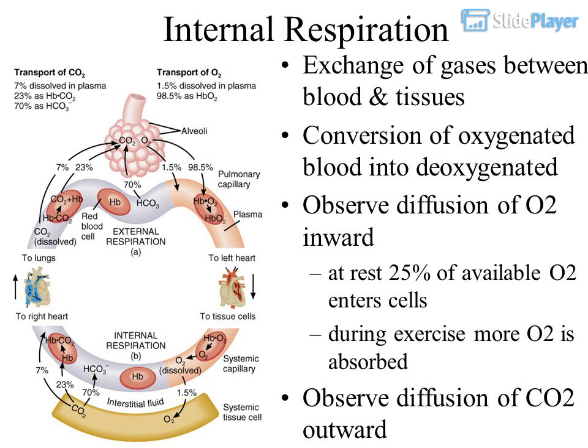Internal respiration: exchange of gases between blood and tissues. Conversion of oxygenated blood into deoxygenated blood. Observed diffusion of O2 inward. At rest 25% of available O2 enters cells. During exercise more O2 is absorbed. Observed diffusion of CO2 outward.